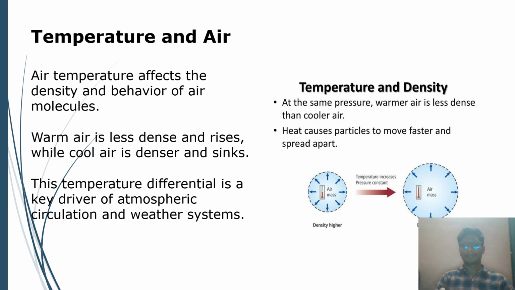Heat causes particles to move faster and spread farther apart. As temperature increases at constant pressure, warm air is less dense and rises, while cool air is denser and sinks. These temperature differences drive atmospheric circulation and weather systems.